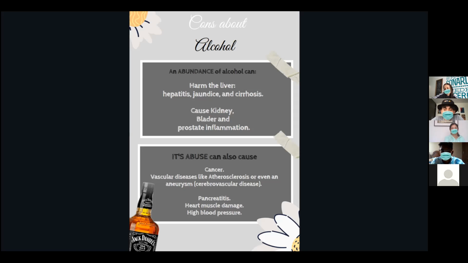And aneurysms are the ballooning and weakening of an area in an artery, and aneurysms can often occur in the aorta, brain, and back of the knee. Another disease that alcohol abuse may cause is pancreatitis, which is basically the inflammation of the organ lying behind the lower part of the stomach, the pancreas. It can also cause heart muscle damage and high blood pressure, another factor in diseases like atherosclerosis or aneurysms.